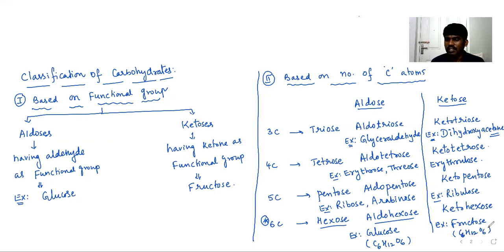Both have the same molecular formula, but what is the difference between these two? The difference is the functional group. Glucose has an aldehyde functional group, and fructose has a ketone functional group. So this is the classification that can be given for carbohydrates based on the number of carbon atoms.